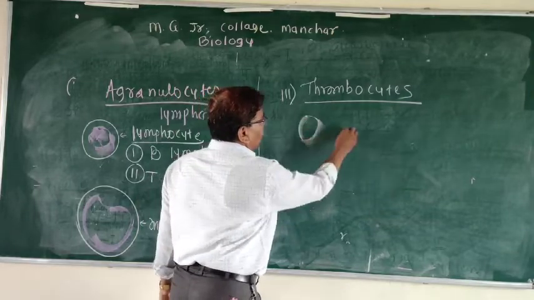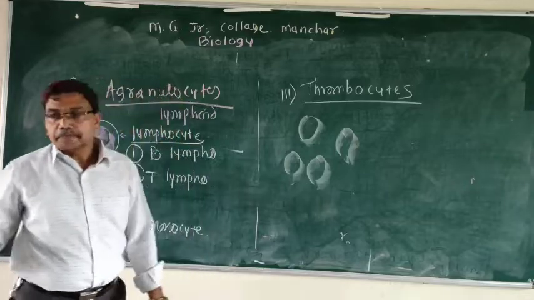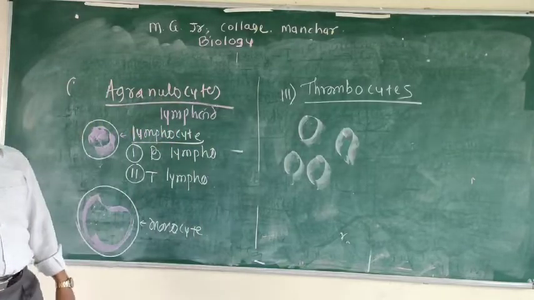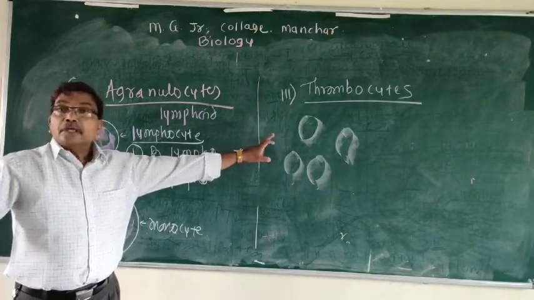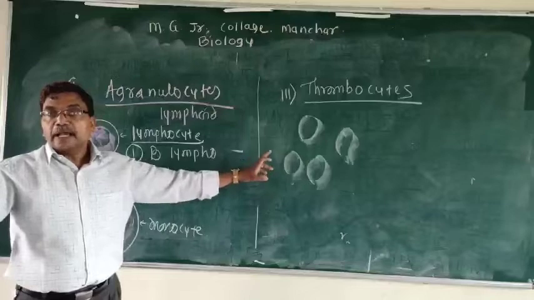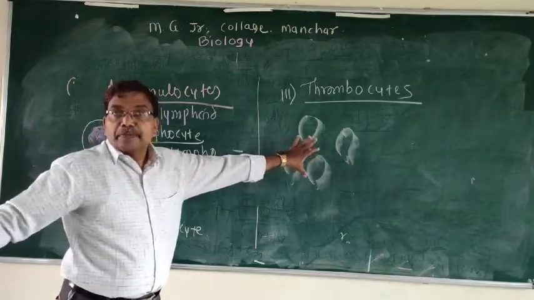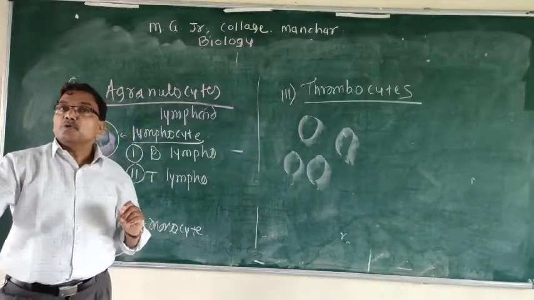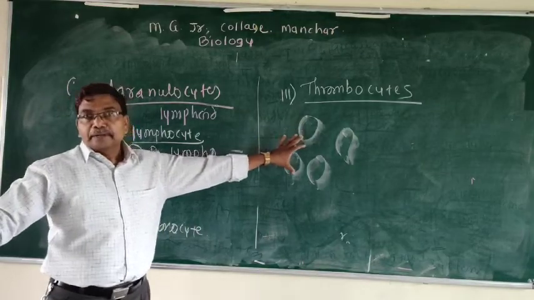These are small, elliptical, non-nucleated structures. Those are produced in the red bone marrow from the megakaryocyte. That is the name of the cell, megakaryocyte. These thrombocytes are the fragments of megakaryocytes. Their number is about 2.5 to 4.5 lakhs per cubic millimeter.